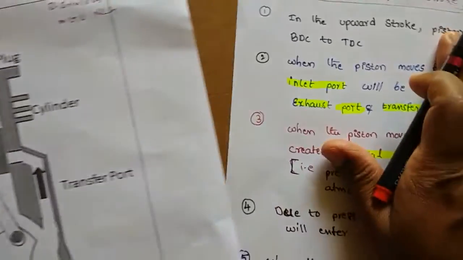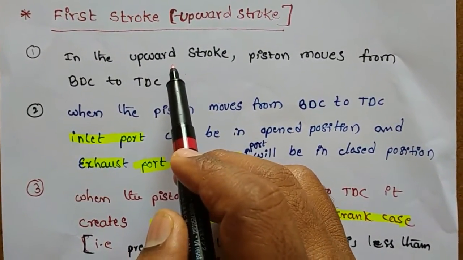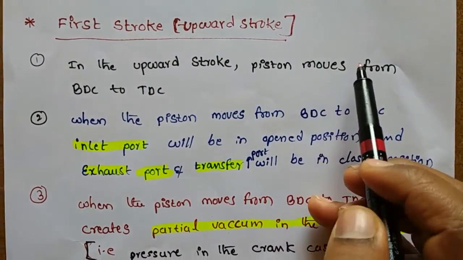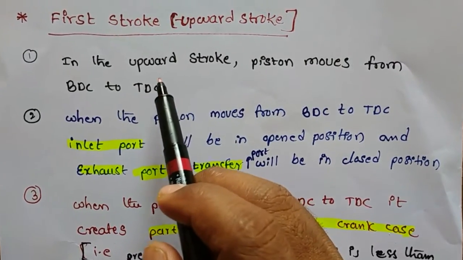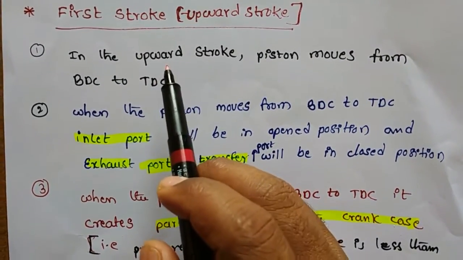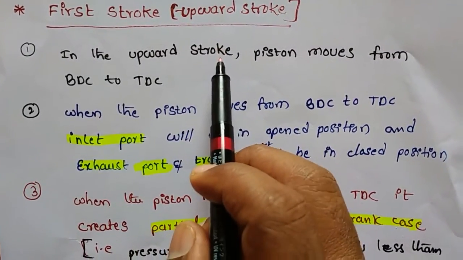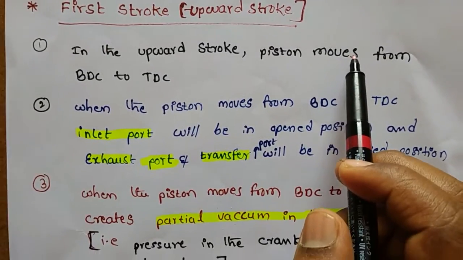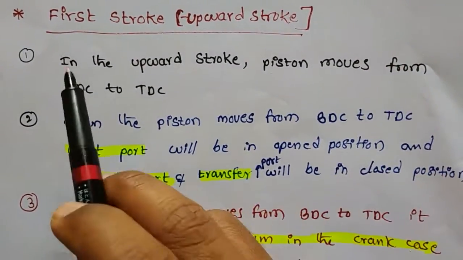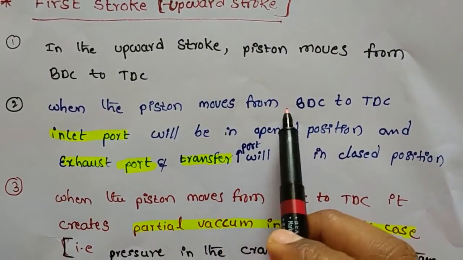In the first stroke or upward stroke, piston moves from BDC to TDC.